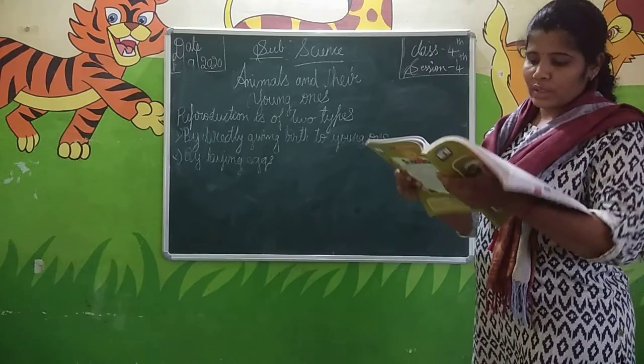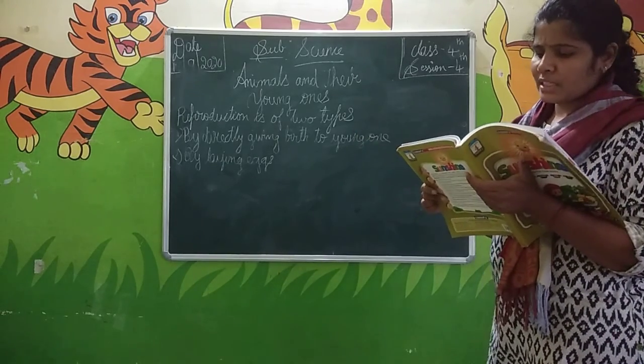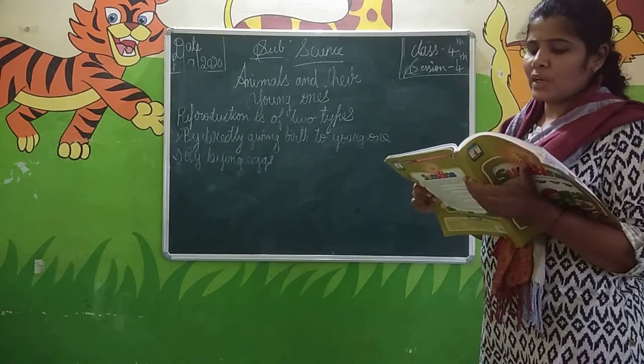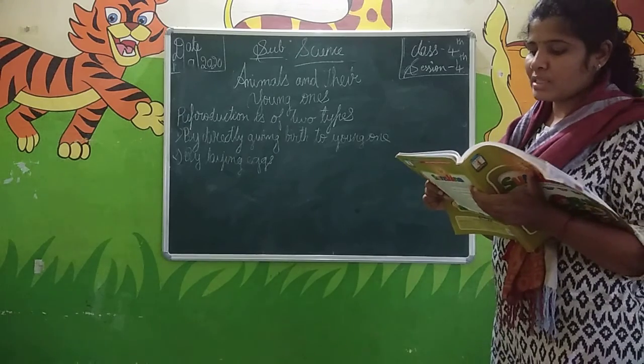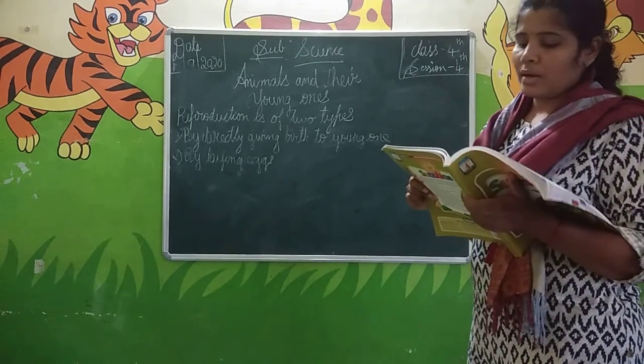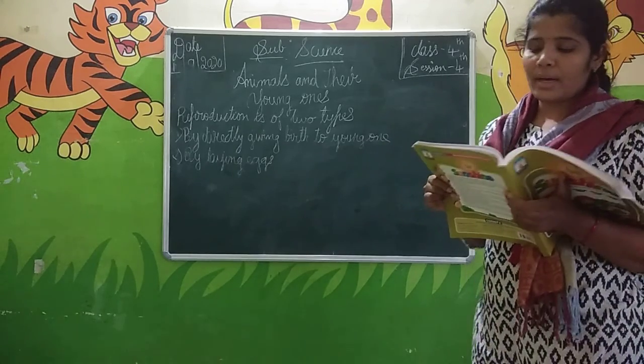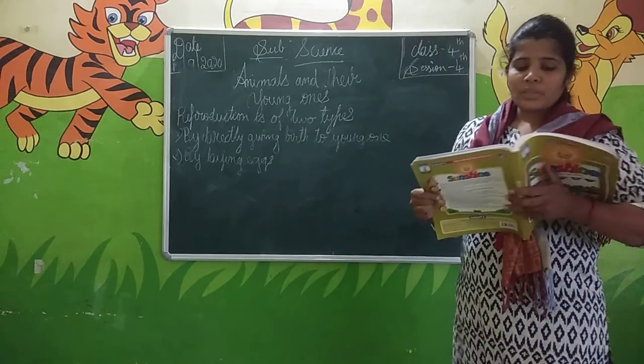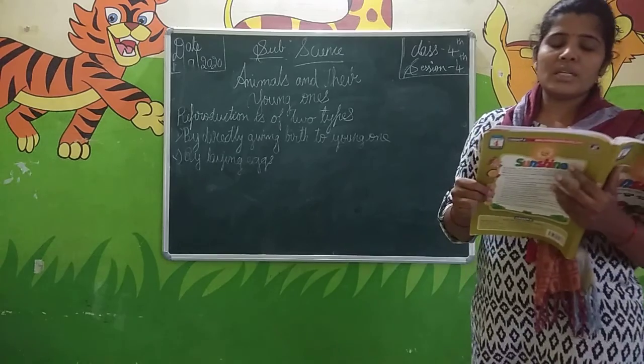Birds. In this lesson we are going to learn about birds first. All birds such as crow, sparrow, hen and eagle reproduce by laying eggs. The female birds lay eggs in the nest.